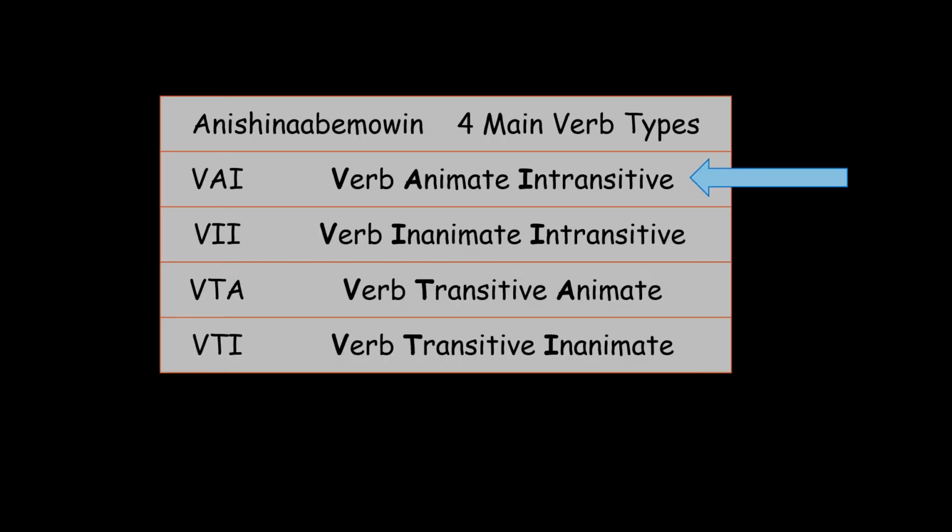Here you see a small chart of the 4 verb types of Anishinaabemowin. VAI, verb animate intransitive. This has a blue arrow pointing to it, as this is the verb type that we're learning in this course. There is also the VII, verb inanimate intransitive, VTA, verb transitive animate, and VTI, verb transitive inanimate. It's not necessary that we understand and know all of these terms, but let's take a look just to get a basic understanding.